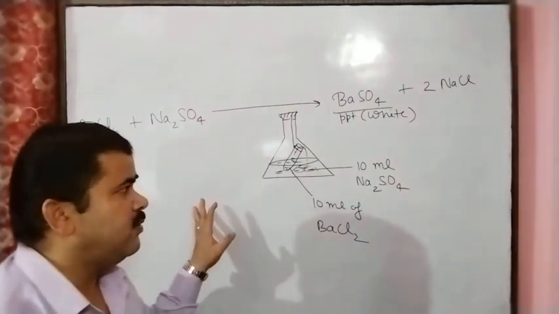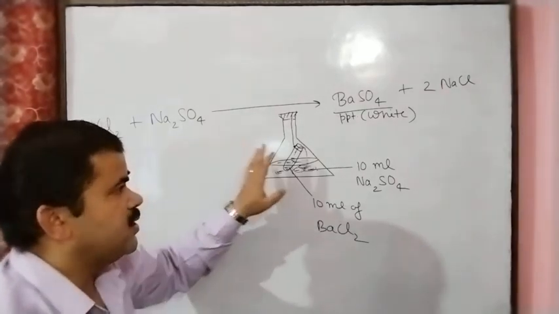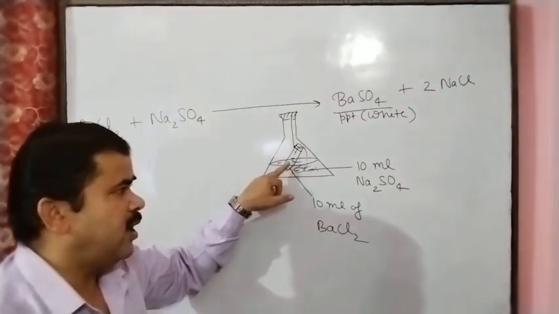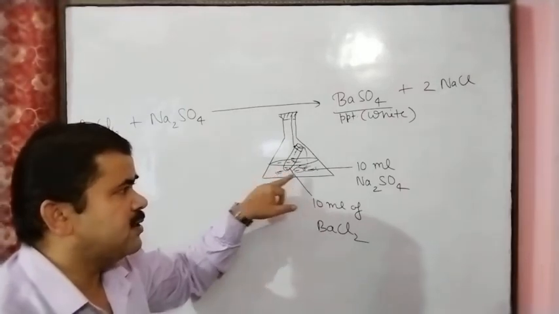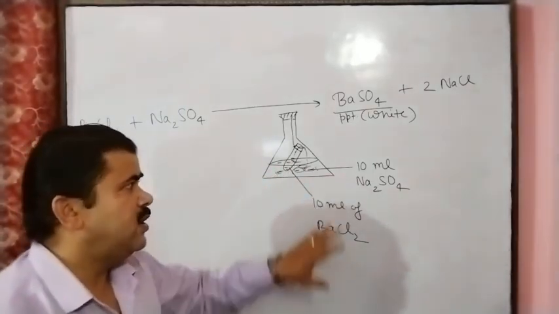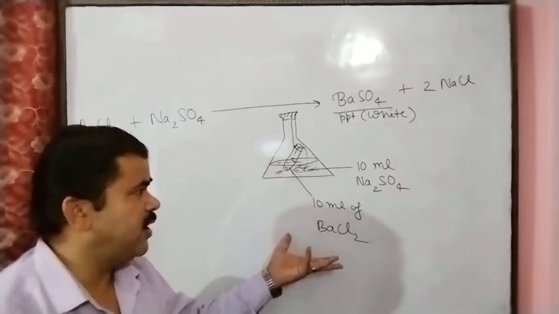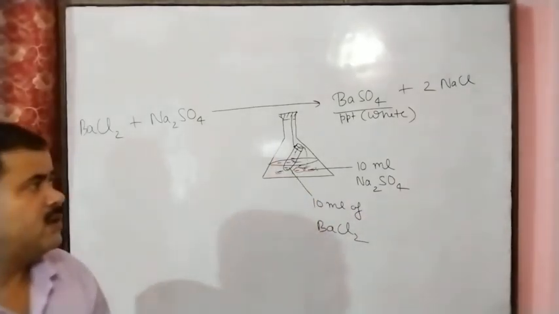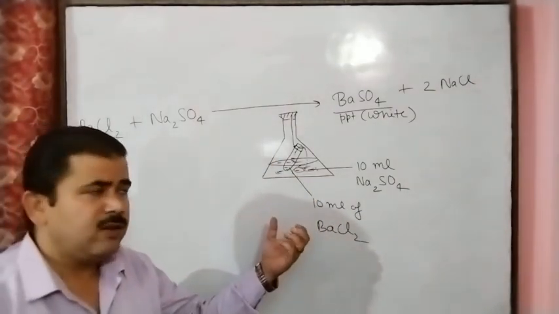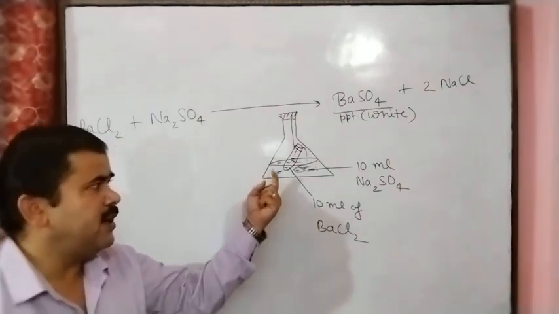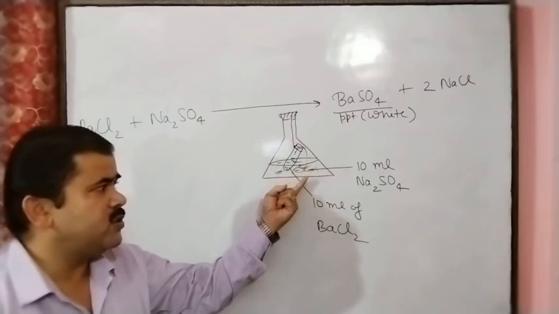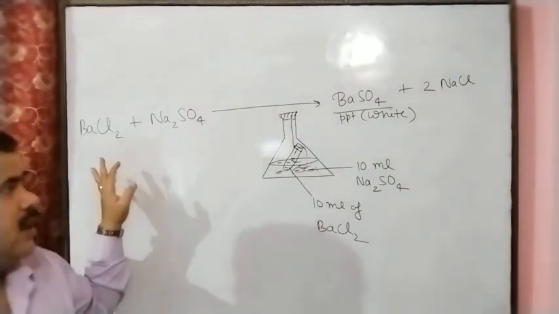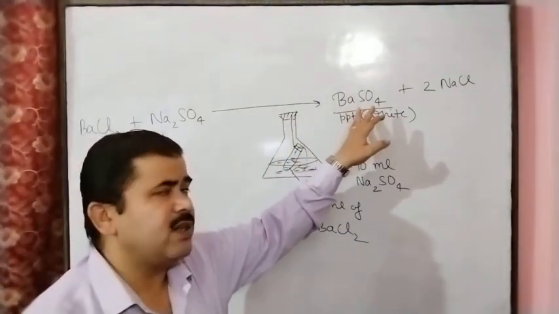So in this experiment we can observe this: in the test tube we have taken 10 ml of barium chloride solution, in the conical flask 10 ml of the sodium sulfate solution. Then we take the weight of the full system. Then after this we will tilt this. By tilting, the barium chloride solution comes from the test tube and mixes with the sodium sulfate solution, and the reaction takes place, and due to the reaction we will get BaSO4, this is the solid insoluble material.